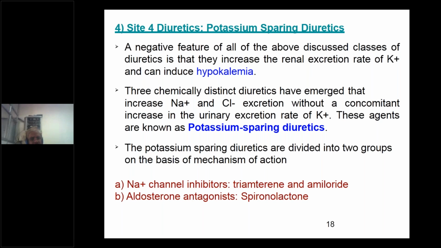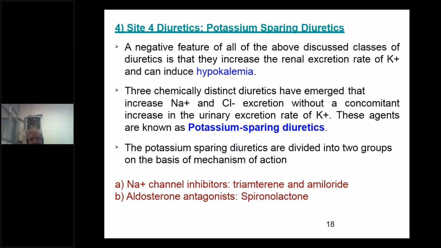There are 3 chemically distinct diuretics that have emerged that increase the sodium and chloride excretion without a concomitant increase in the urinary excretion rate of potassium, and therefore these agents are known as potassium sparing diuretics, because there will be increased elimination of sodium and chloride but retention of potassium. Whereas in the other cases, site 1, site 2, site 3, there will also be removal of potassium along with sodium and chloride. Therefore there is a chance of potassium loss, which may be the side effect of those diuretics. It's called hypokalemia.